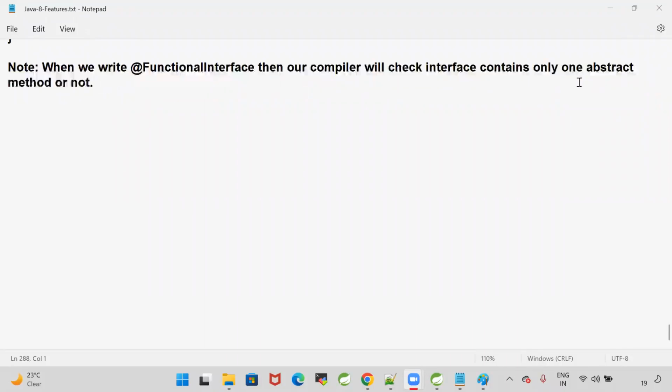How simple it is. How interesting it is. Good. Able to understand? In my class, every point, every topic, every concept, I will repeat 2 to 3 times so that it will be injected into your brain directly and stored in your brain for a long time. You don't need to memorize anything. Samjha?